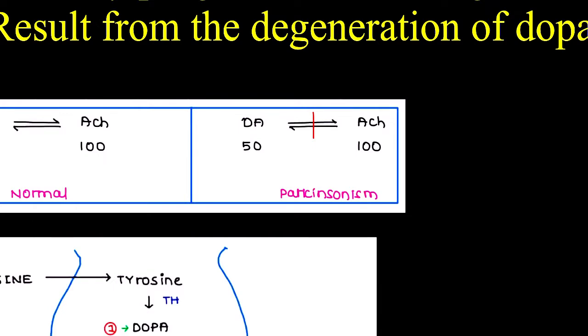There will not be what? The normal function. That means the acetylcholine is leading ahead. So this is the condition of what? Parkinsonism. So in this condition, what can we do?